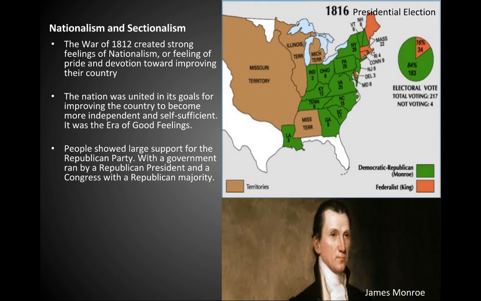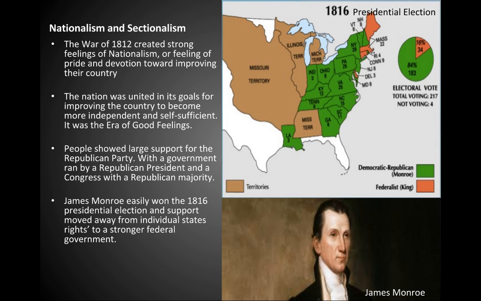People showed large support for the Republican Party, with a government run by a Republican president and a Congress with a Republican majority. James Monroe easily won the 1816 presidential election, and support moved away from individual states' rights to a stronger federal government.